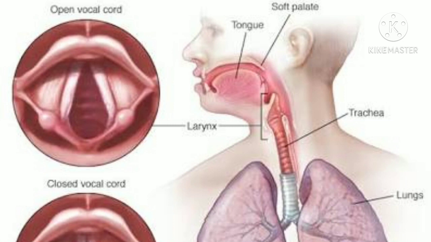Here you can see the picture of the vocal cord. When we are speaking, the vibrating object, that is the vocal cord, starts to vibrate. So only then can we produce the sound waves.